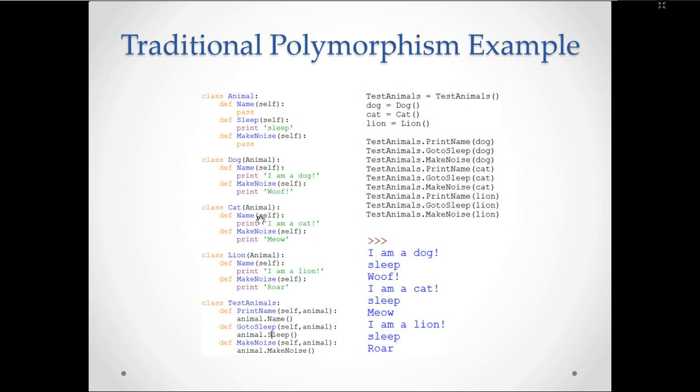Class cat, which is also extending animal, has name, make noise. Lion, which is getting the properties from animal, has name, make noise. So here class test animals: print name, go to sleep, make noise. These are the functions which are defined in the superclass and also defined in the subclass. This is the concept of overriding. So overriding is happily permitted in Python. There is no concept of overloading.